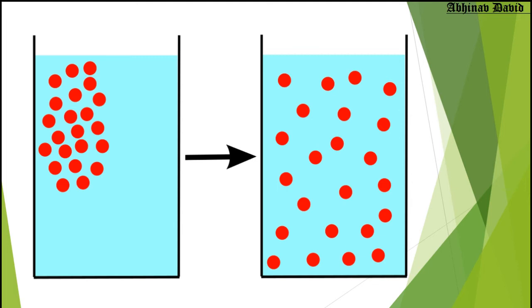But as we leave them, they will be scattered all over the jar. So you can see these molecules move from where they are more to the place where they are less. So this is diffusion. Diffusion means movement of substances from their higher concentration to their lower concentration.